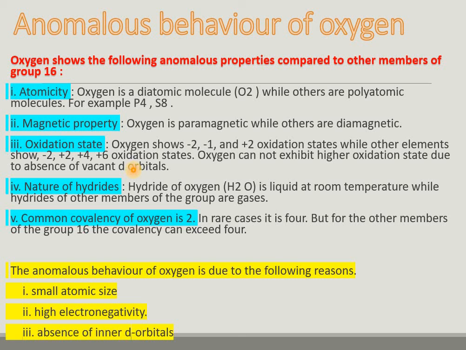The hydride of oxygen is neutral at room temperature and it is in liquid form. Other hydrides of group 16 are gaseous. The common covalency of oxygen is 2. In rare cases it is 4, but other members of group 16 have covalency that can exceed up to 4. The anomalous behavior of oxygen is due to its small size, its higher electronegativity, and it not having inner d orbitals.